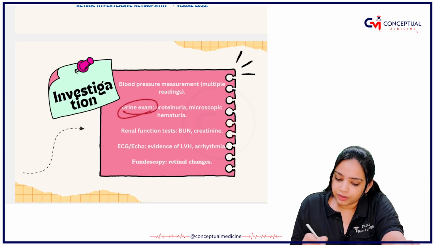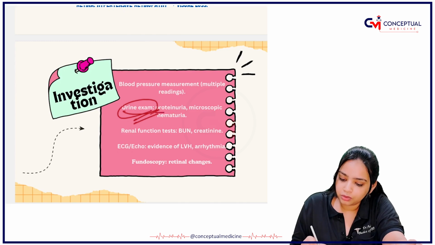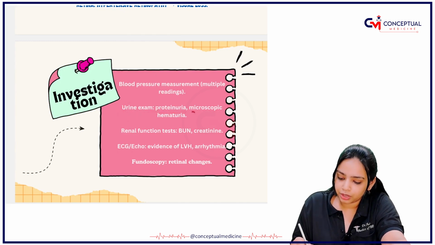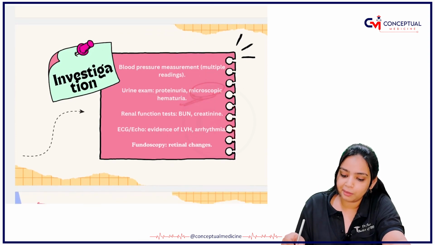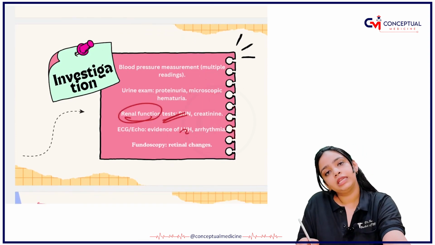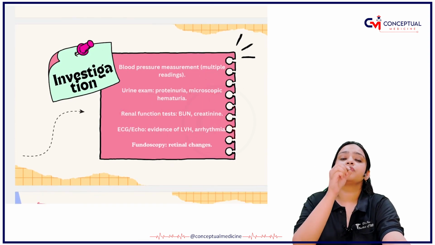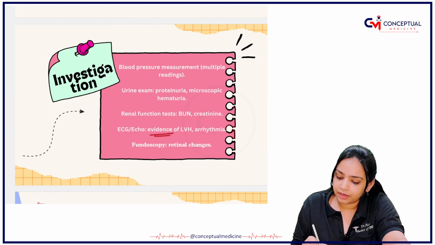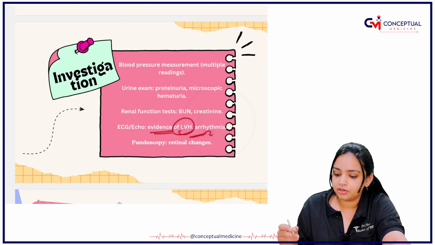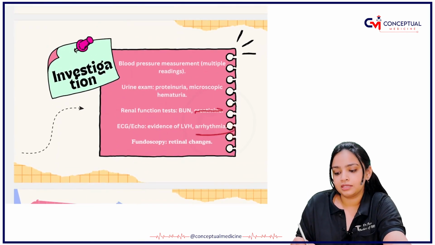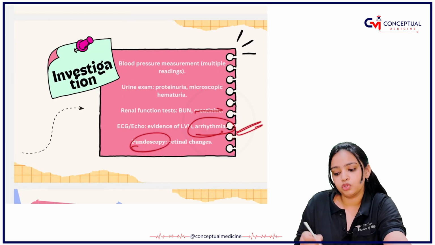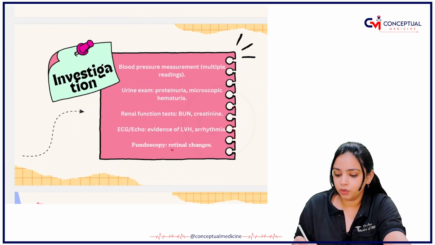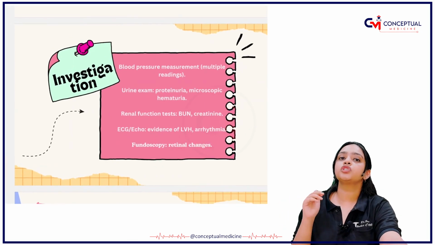Second you will order is the urine examination to see if the patient is having the proteinuria and the microscopic hematuria. Then you will order the renal function test, because the hypertension was targeting that organ also. In the ECG, you will see there is evidence of left ventricular hypertrophy and arrhythmias that you are able to see. Fundoscopy is for your eyes. You will be able to see the retinal changes.